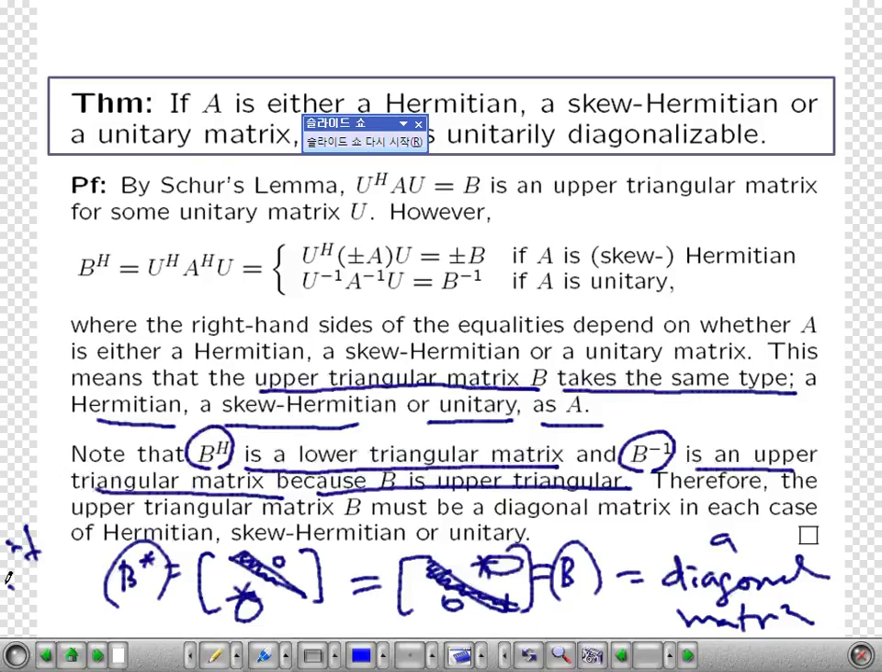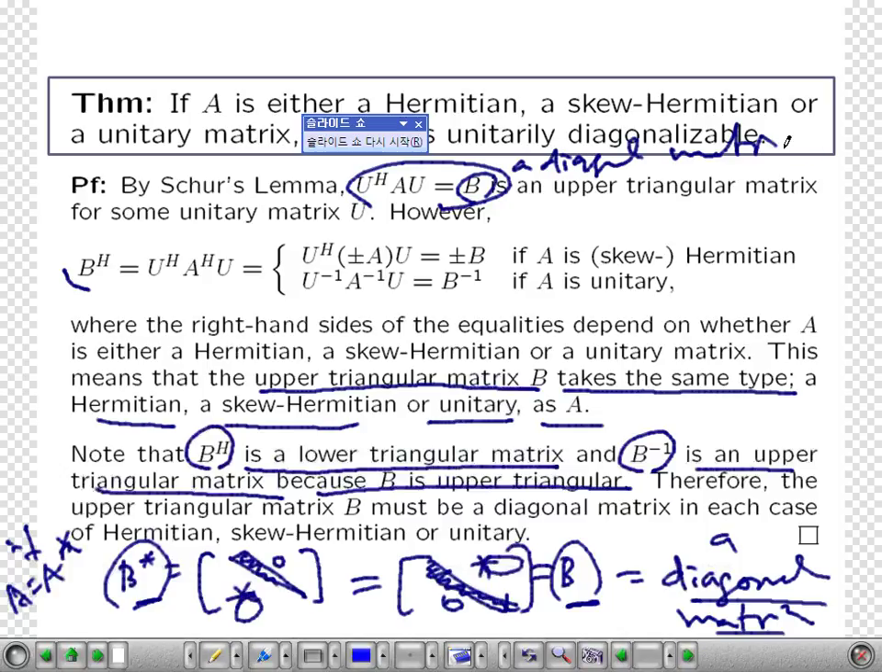If A is Hermitian, then B should be a diagonal matrix. Then what do we have? This: U star A U is a diagonal matrix. A is unitarily diagonalizable. That's what we have proved. You see?